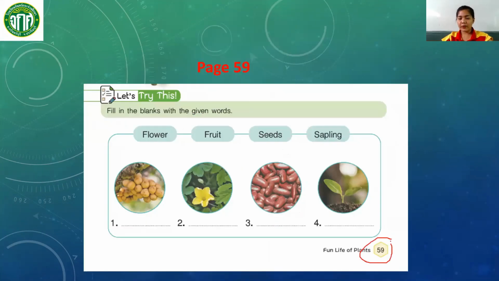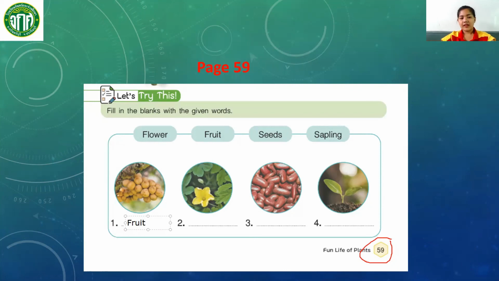Okay, everyone go to page 59. Fill in the blanks with the given words. In number 1, what is this? This is flower, fruit, seeds, or sapling. Okay, so this is a fruit.